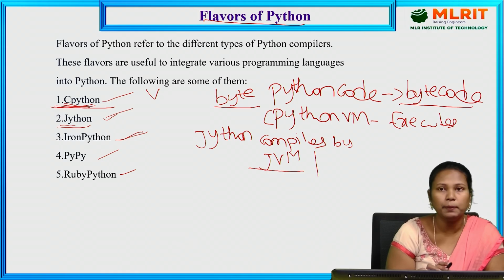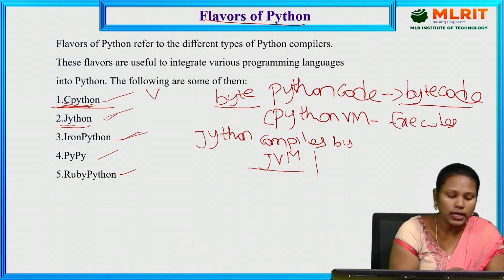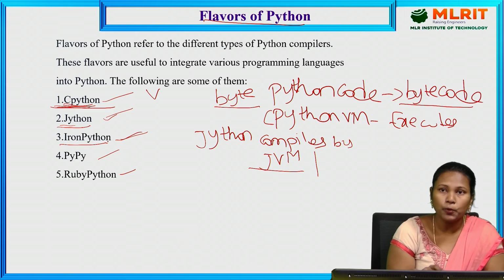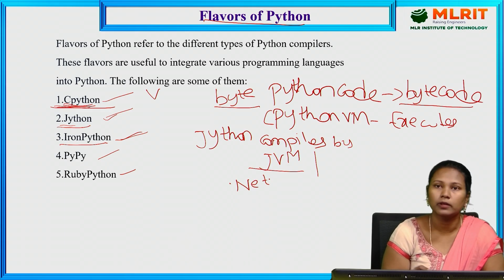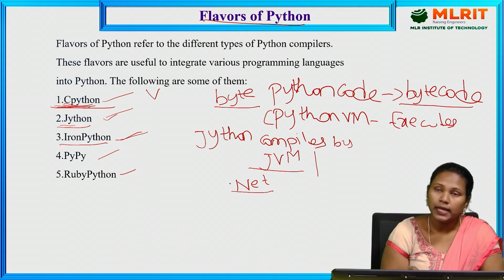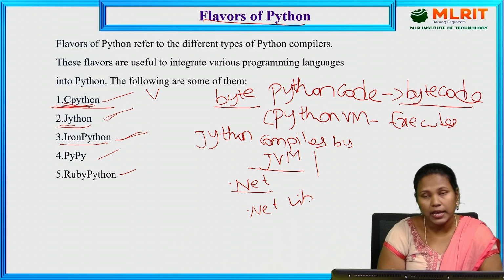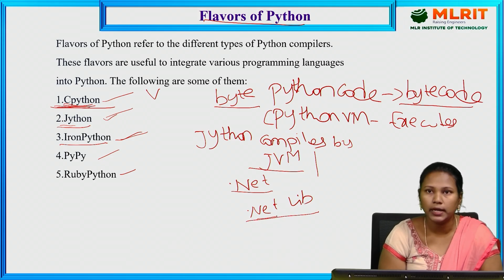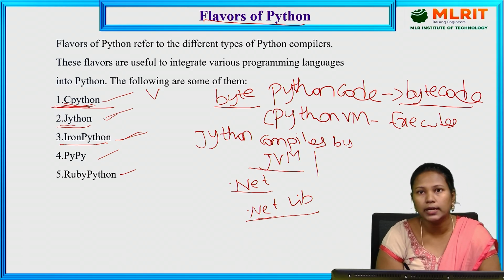Next one, IronPython. IronPython is the implementation of Python with the help of the .NET framework. So it supports the .NET framework also. With IronPython, the Python program can be executed in the .NET environment. Here we can use the .NET libraries for executing our programs, and for writing the program also, we can use the .NET libraries. The Python code supports accessing the .NET libraries.